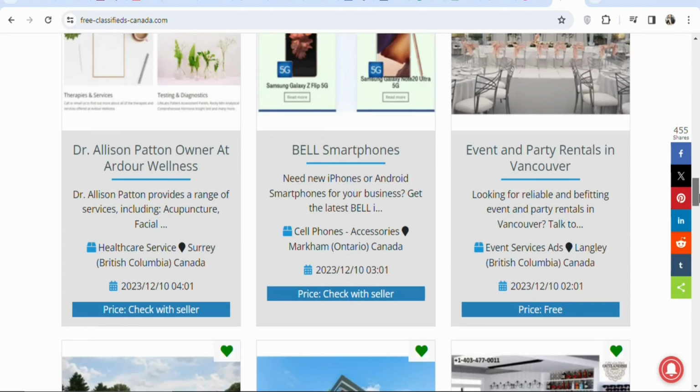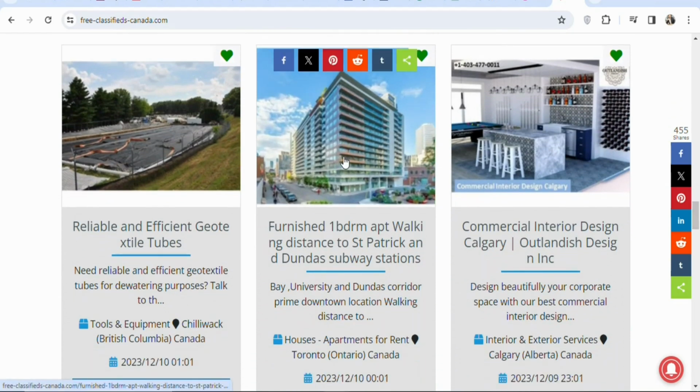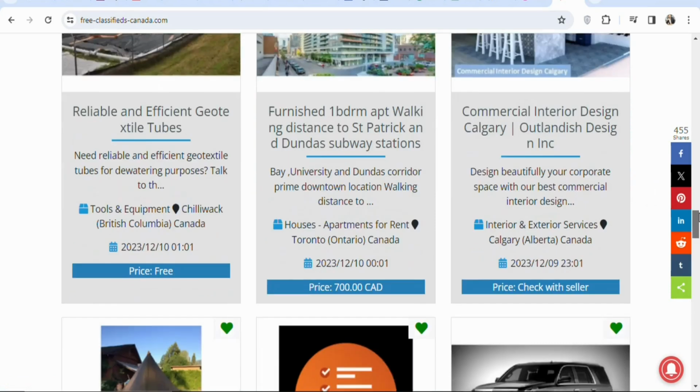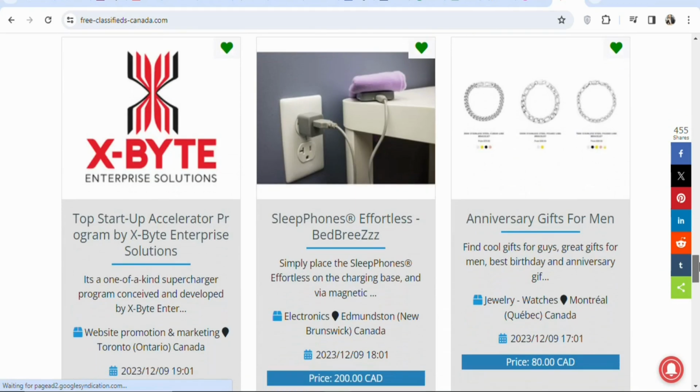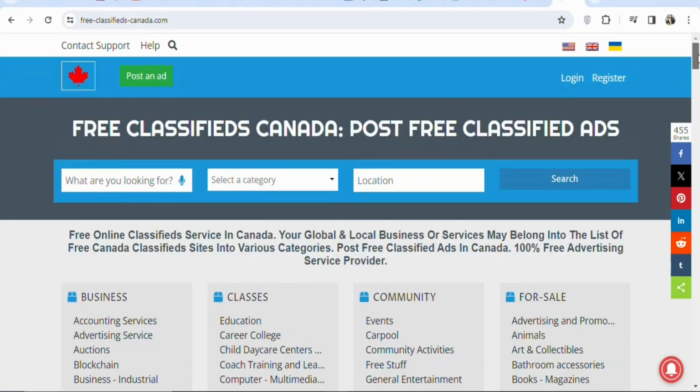As I scroll, you can see many people have posted different items on this website. You can see a house, and a lot of different things that people have posted onto the website. So now what we are going to do is use it to promote our affiliate product. You have to create an account so that you can post your ads on this website for free without paying for anything.